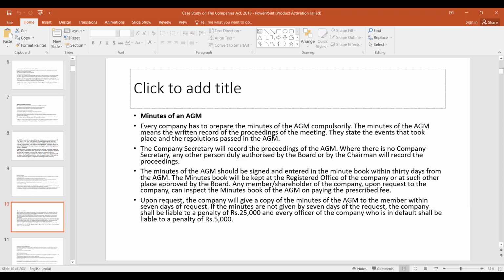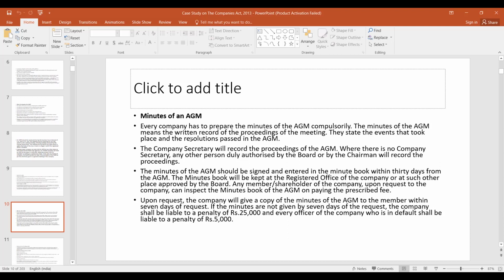Upon request, the company will give a copy of the minutes of the AGM to the member within 7 days of the request. If the minutes are not given within 7 days of the request, the company shall be liable to pay a penalty of rupees 25,000. And every officer of the company who is in default shall be liable to pay a penalty of 5,000.